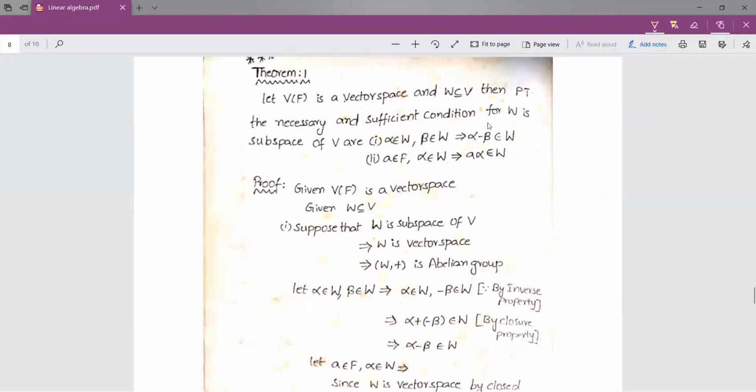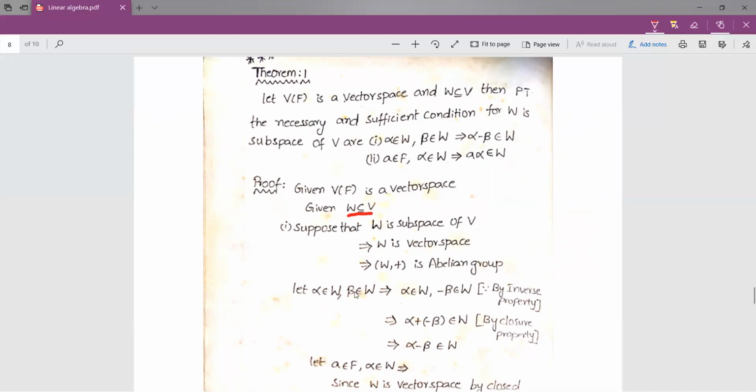So here we have to suppose W is a subspace of V and prove these two statements. And conversely, we have to suppose these two statements and prove W is a subspace of V. The hypothesis in the theorem was V(F) is a vector space and W is a subset of V. Now I am supposing that W is a subspace of V.